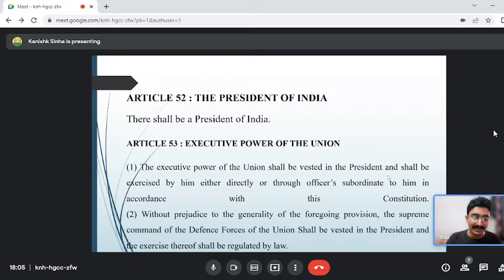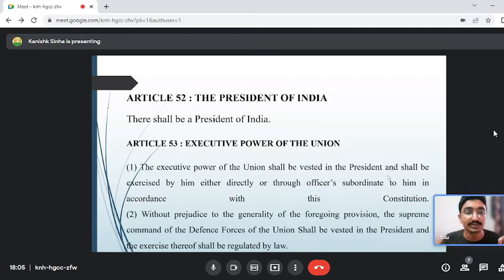He is the head of the state, but the decision of the prime minister and council of ministers is binding on the president. So the executive power is vested with the president, and every decision, if you see the official gazette notification of the government of India, everywhere it is the president and not the prime minister. So that is the thing, that Article 52 states that there shall be a President of India.